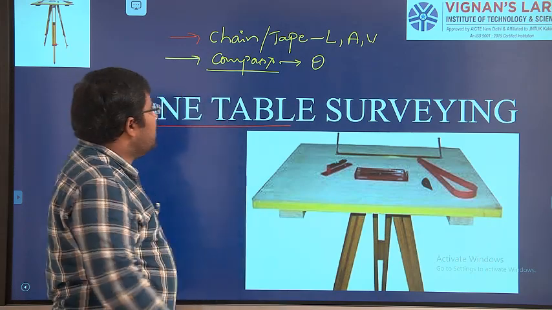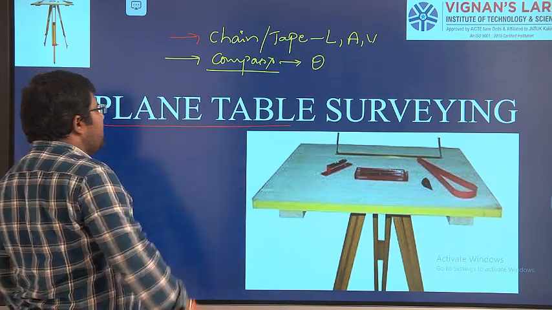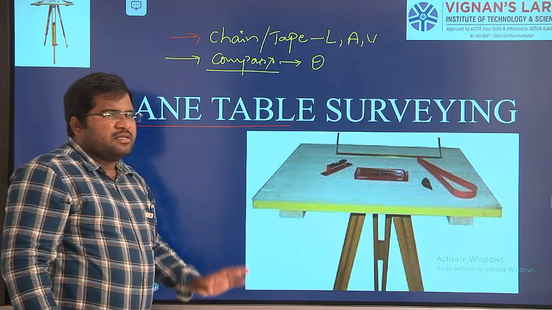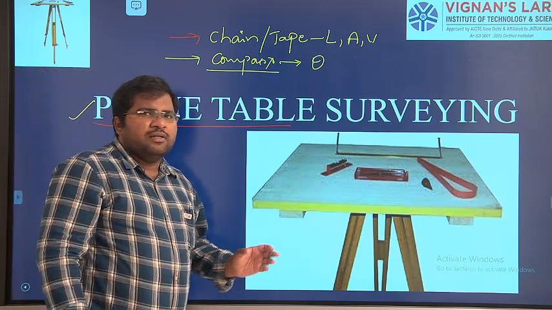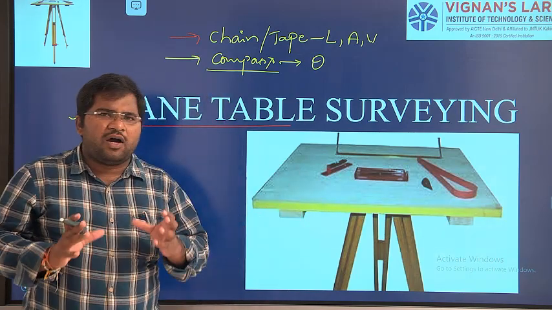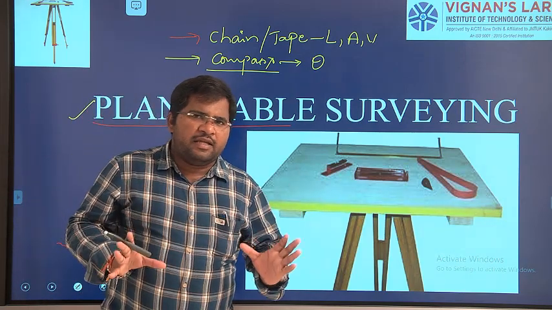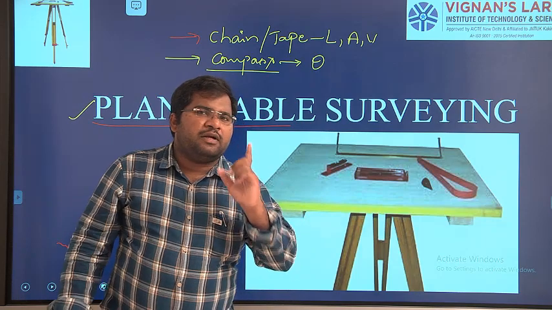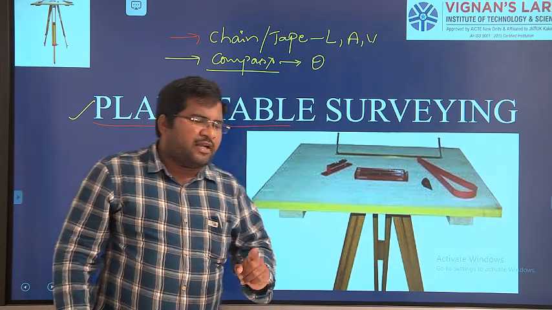So then coming to the third type of surveying, it is called plane table surveying. This plane table survey is usually limited to a very small area only. But there is one advantage of the plane table survey, right?